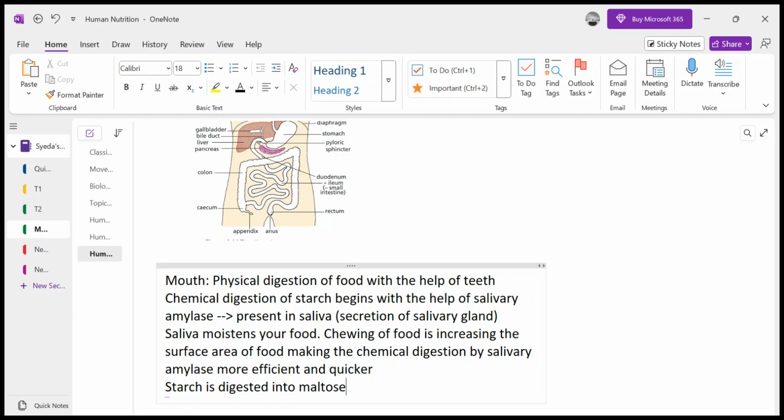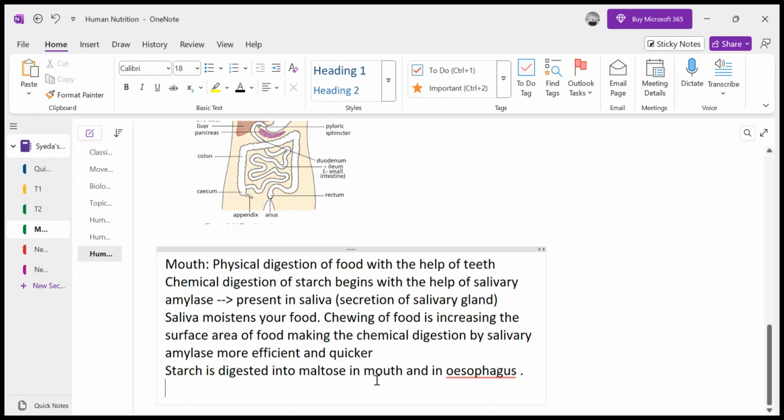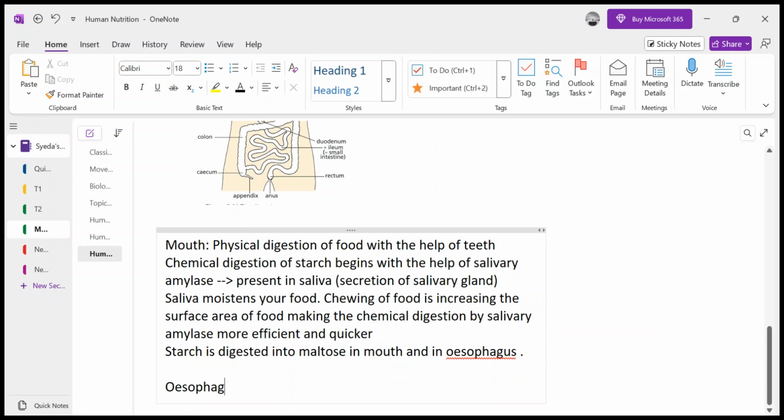So that's why it has to be digested, as we discussed earlier in the class, there is a need for the digestion of complex food because it is of very large macromolecular size. This macromolecular size has to be converted into a very small size that would be able to pass through the cell membrane, right? So starch is digested into maltose in the mouth and in the esophagus, right? Now next is the esophagus, right?